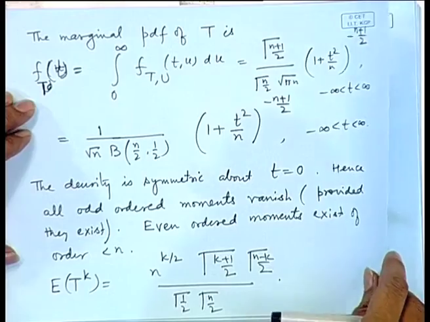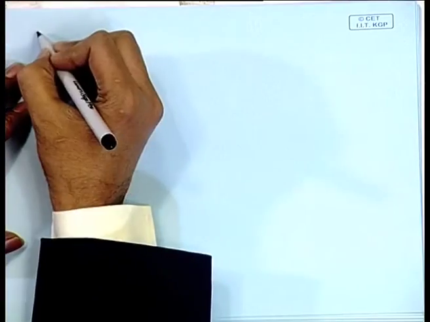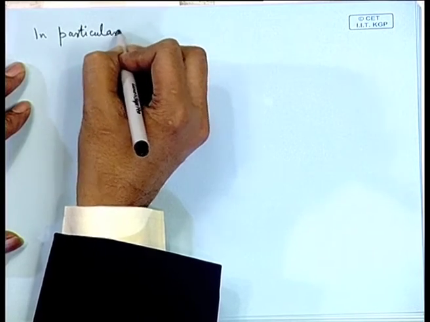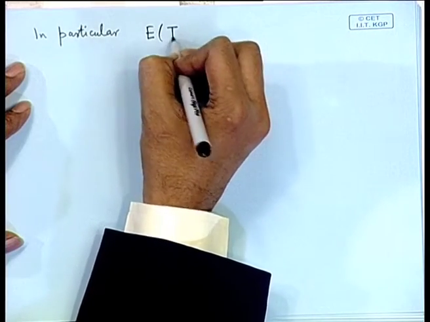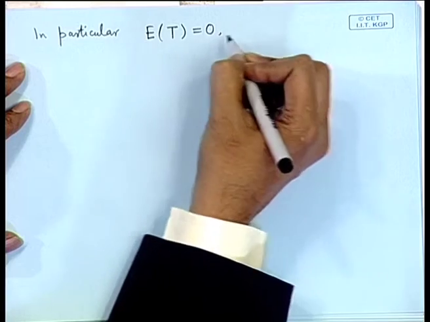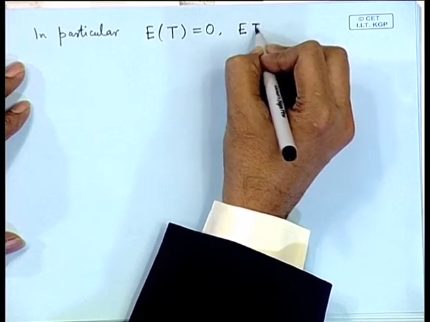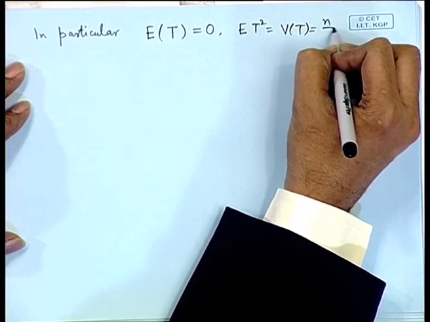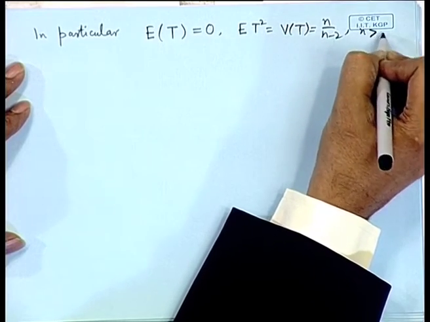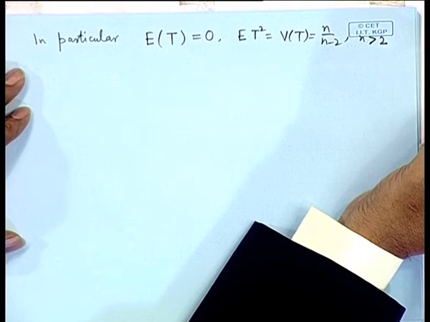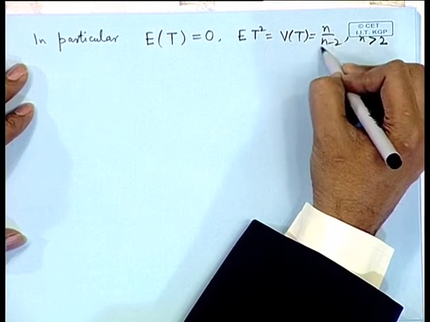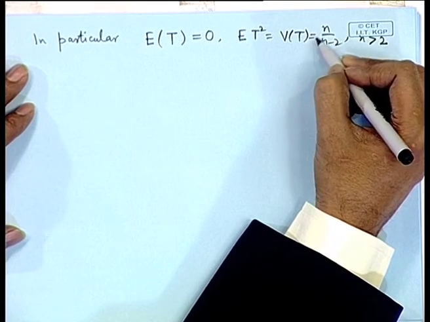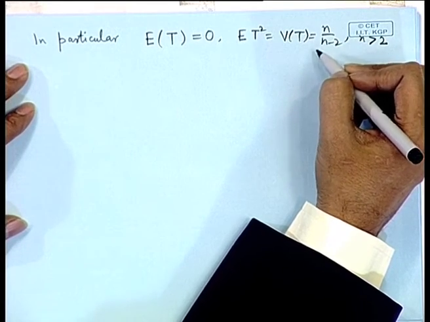So, in particular, expectation of t is 0, expectation of t square is, that is variance of t, that is n by n minus 2, which is existing for n greater than 2. You observe this is somewhat peculiar number n by n minus 2; as n becomes large this becomes close to 1.